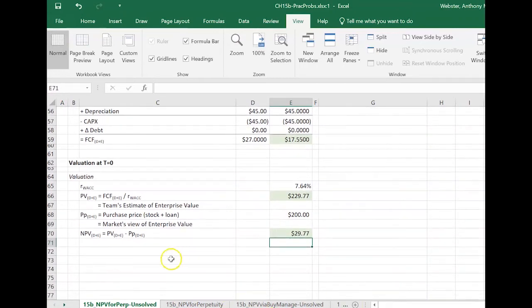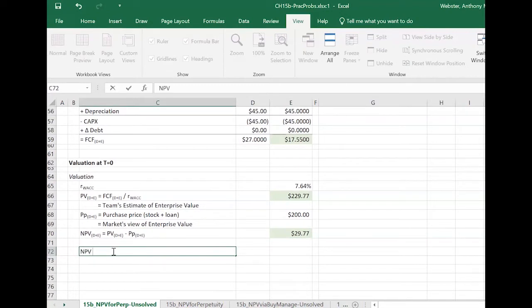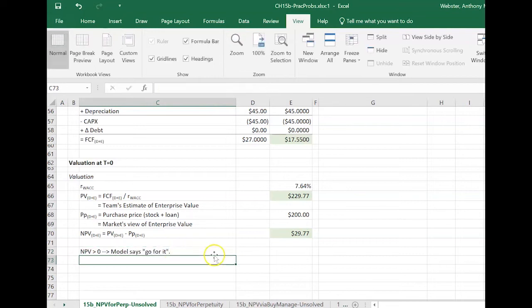29.77. So also, of course, we always want to think about what is the meaning of this, and in this case, NPV greater than 0 implies that our model says go for it. Okay, and I want to stress model here because in the real world, there are other considerations. You want to talk to the existing CFO. You really want to do a very careful market study. It's almost never true that a firm is going to stay in steady state forever. So I would think seriously about the market and the macroeconomy and how close to truthful that assumption could be.